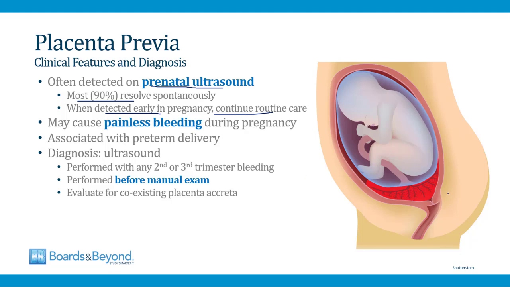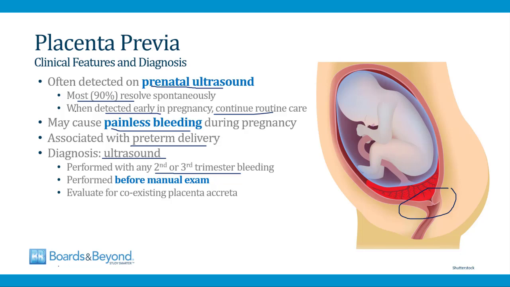Because the placenta is overlying the cervix, sometimes there can be some bleeding during pregnancy when women have a placenta previa. This will be painless bleeding, and this can occur in women with a previa. You should also know that placenta previas are associated with an increased risk of a preterm delivery compared to normal placentas. Now, in women who have not had routine screening ultrasounds who present with painless bleeding, the diagnostic test of choice is pelvic ultrasound. This is done anytime a woman presents with second or third trimester bleeding, whether she's known to have a placenta previa or not.